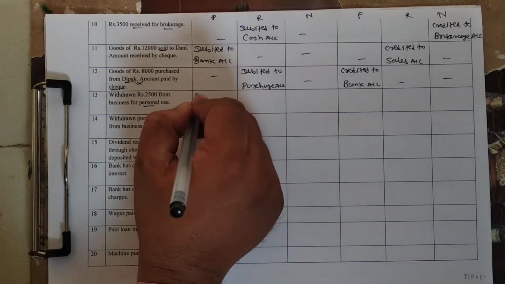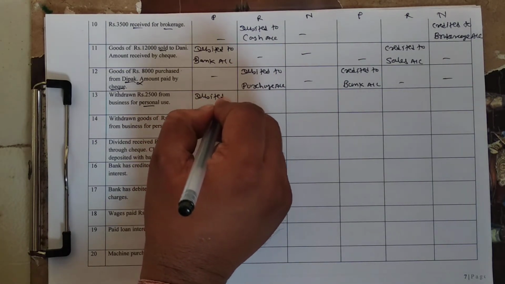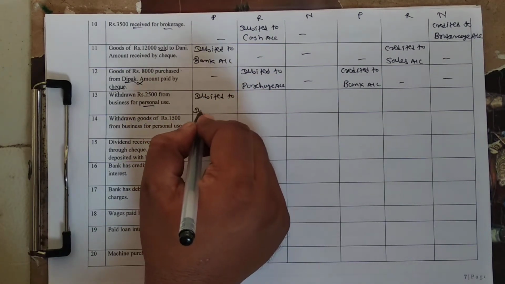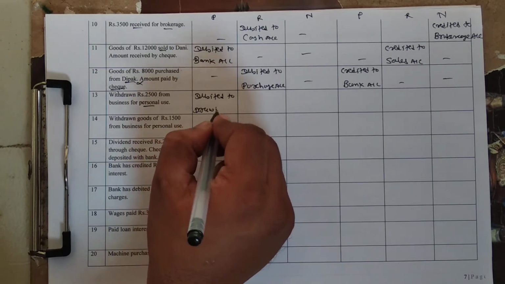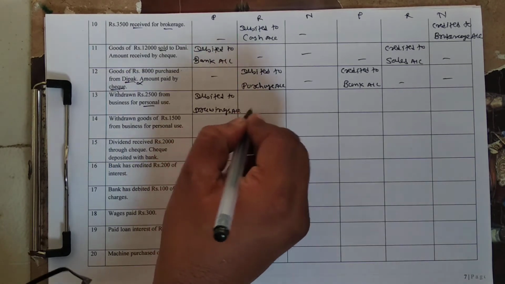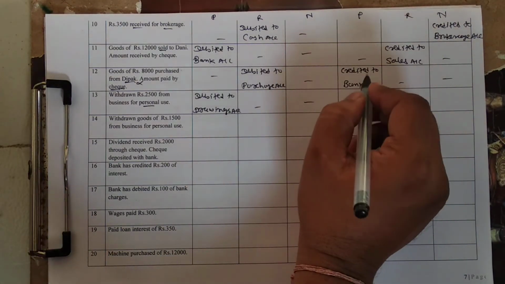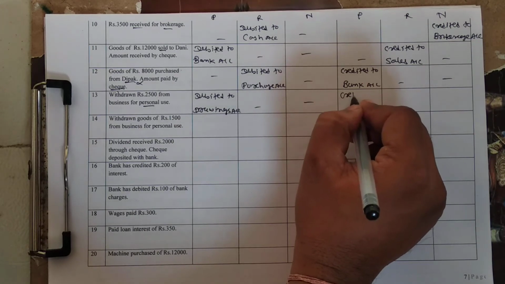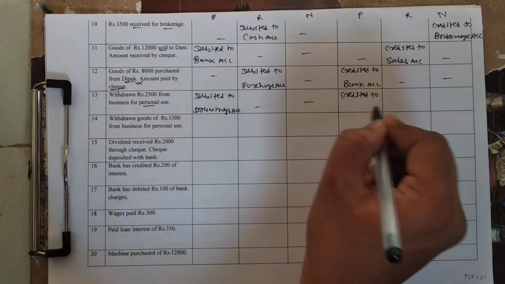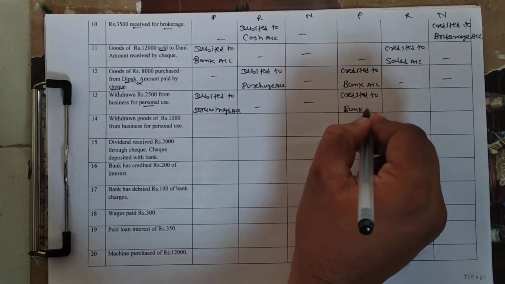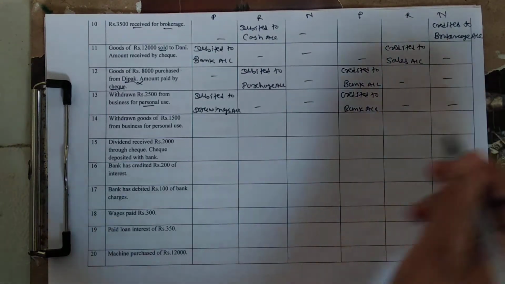So in personal account column, debited to drawings account. Right? And what will be the credit effect? So here bank is giver, student, because owner withdraws cash from bank. Bank is a personal account. So credited to bank account. Understand?